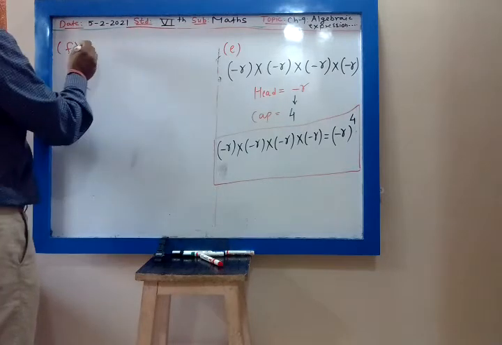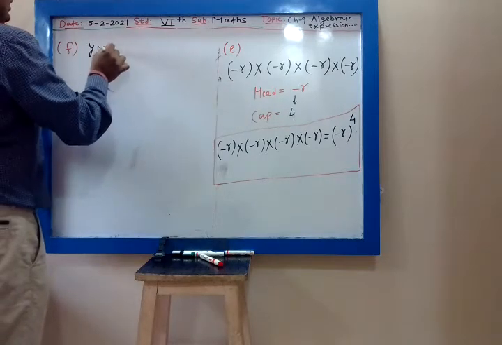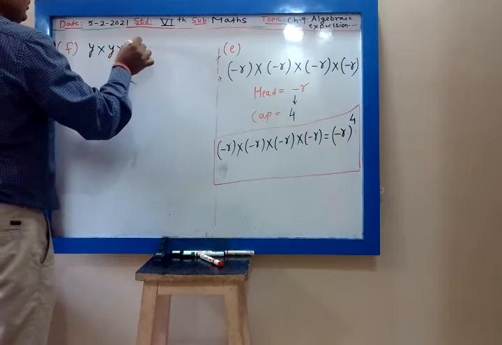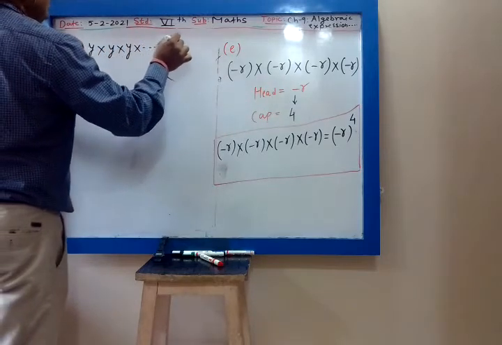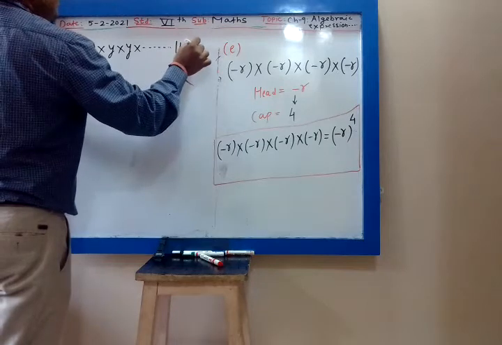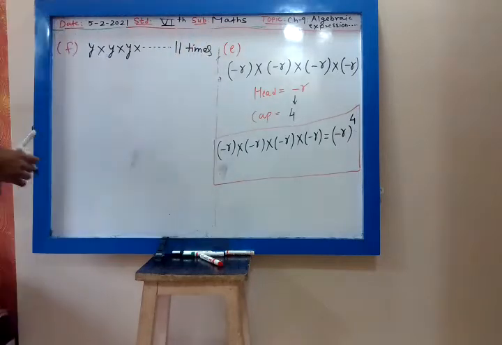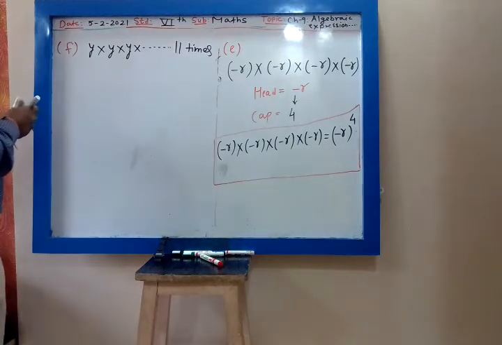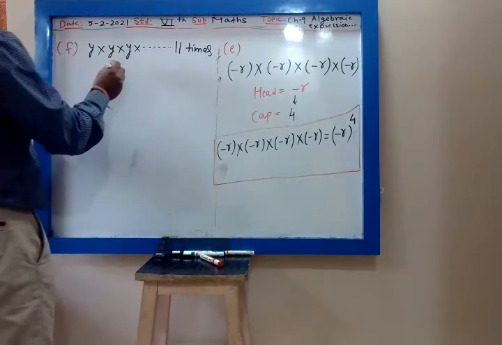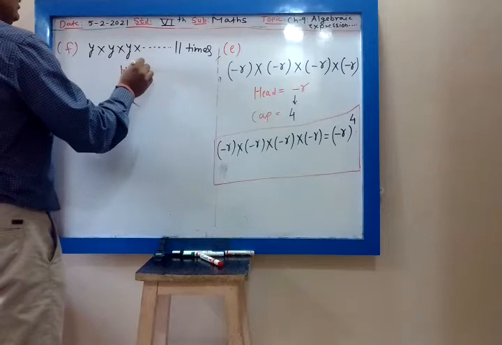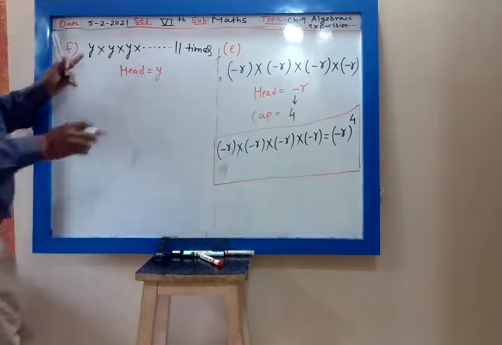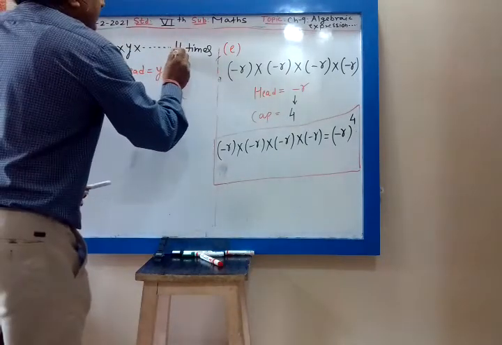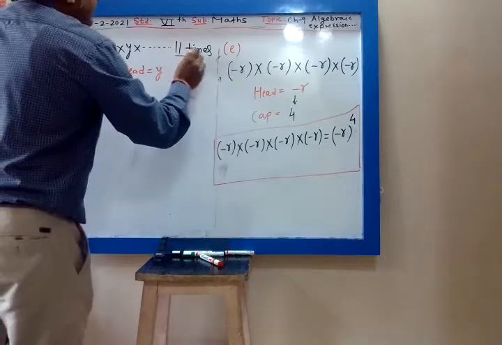y into y into y, y into y into y into dash dash dash 11 times. So what is my head? Head is y. And y is multiplied how many times? 11 times.